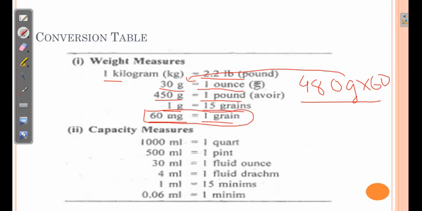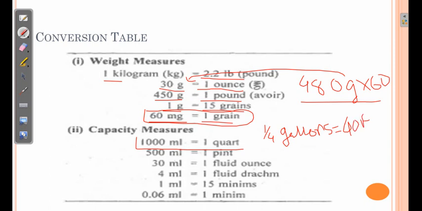Similarly, for capacity also the same thing applies. So the capacity 1000 ml is equivalent to 1 quart. 1 quart is 1 by 4 gallons, and that is equivalent to 40 fluid ounce.